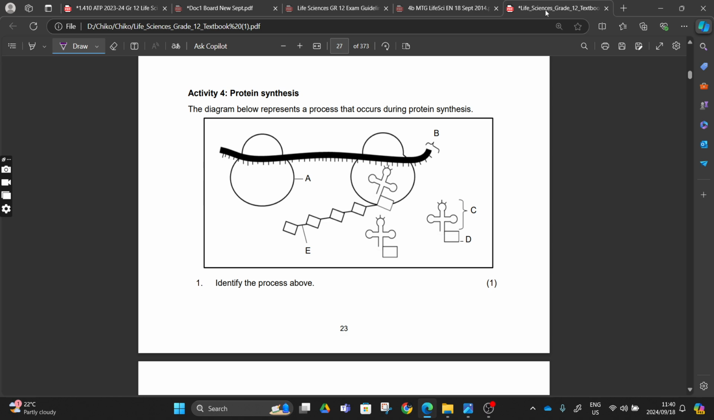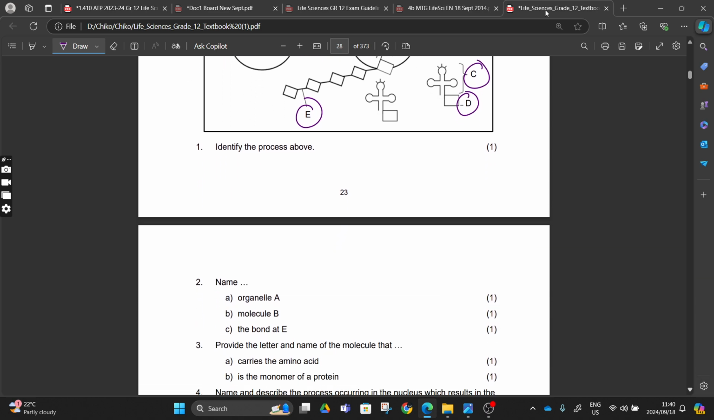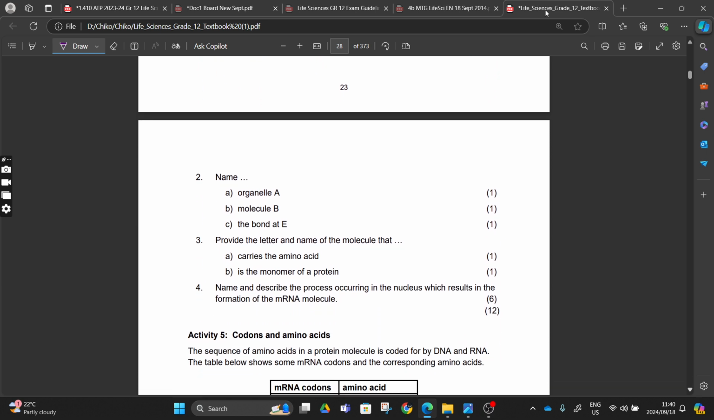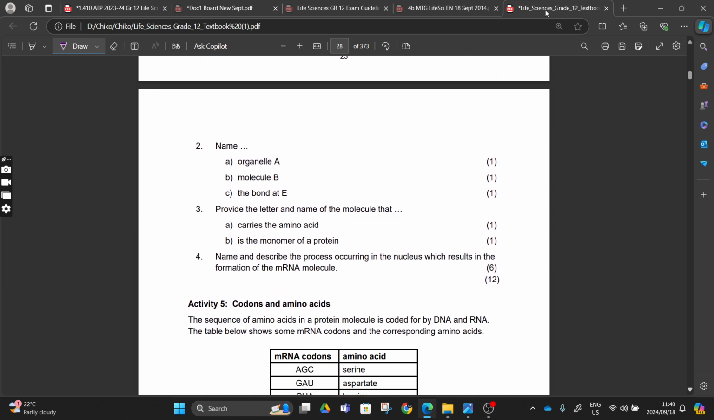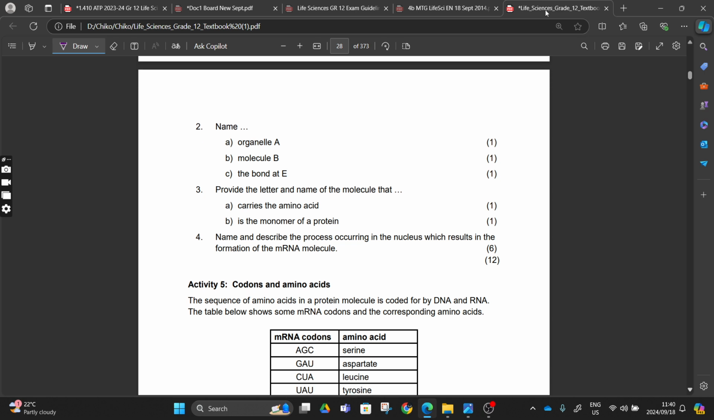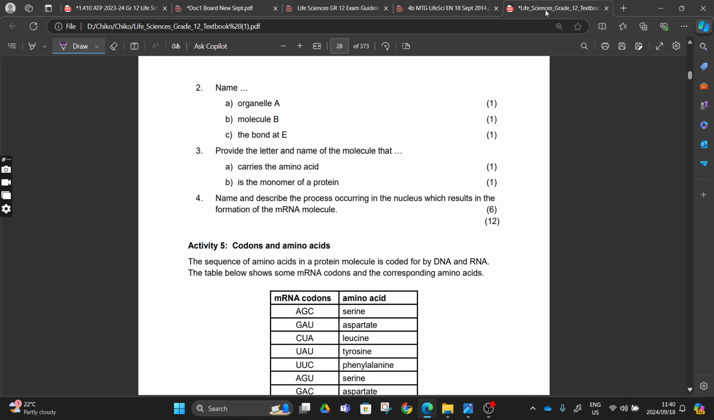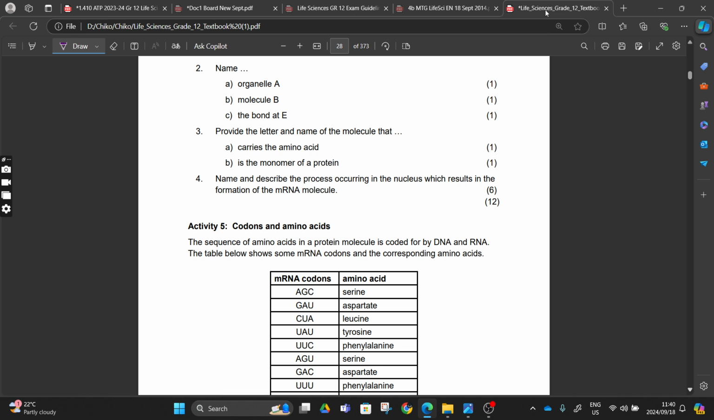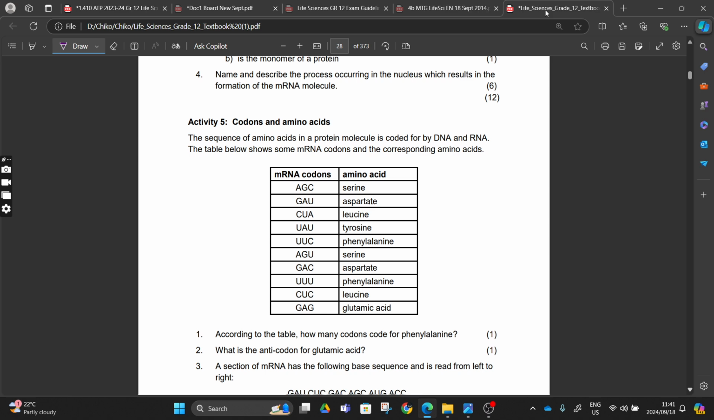So yes, the protein synthesis activity: identify the process above. The process will be translation. As you can see, the ribosomes, the mRNA, the peptide bonds, the amino acid, and the tRNA, right? So you can see there by name: the organelle A, ribosomes; molecule B, RNA; the bond E, peptide. Provide the letter and the name of the molecule that carries the amino acid, that will be the tRNA, and the monomer of protein, that will be amino acid, right? Name the process occurring in the nucleus which results in the formation of mRNA: transcription. They just want transcription, right?